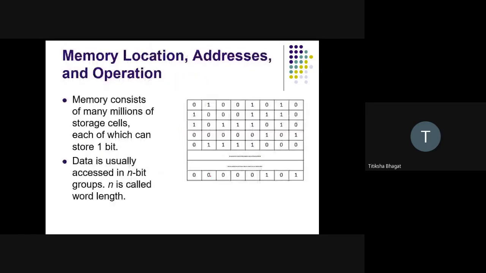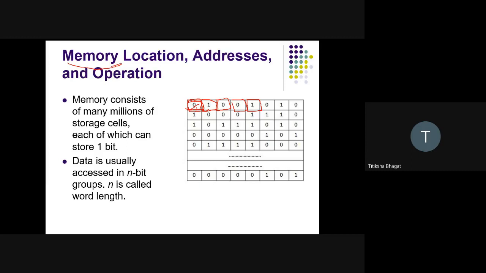So let's see what are memory locations, addresses and operations. Imagine that a memory is made up of a number of small semiconductor cells, that is ones and zeros. Now each cell is capable of storing only one bit of information. Either it can store 0 or it can store 1.